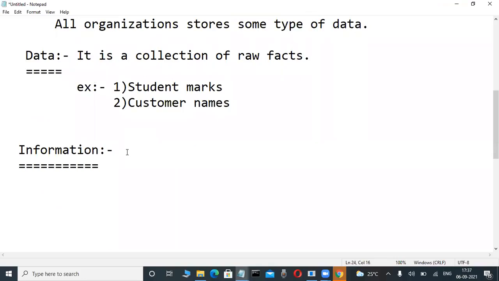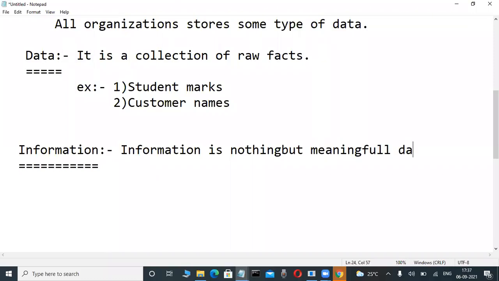Write down this definition. Information is nothing but meaningful data. Otherwise, write some extension also, because you are a first-time newcomer.